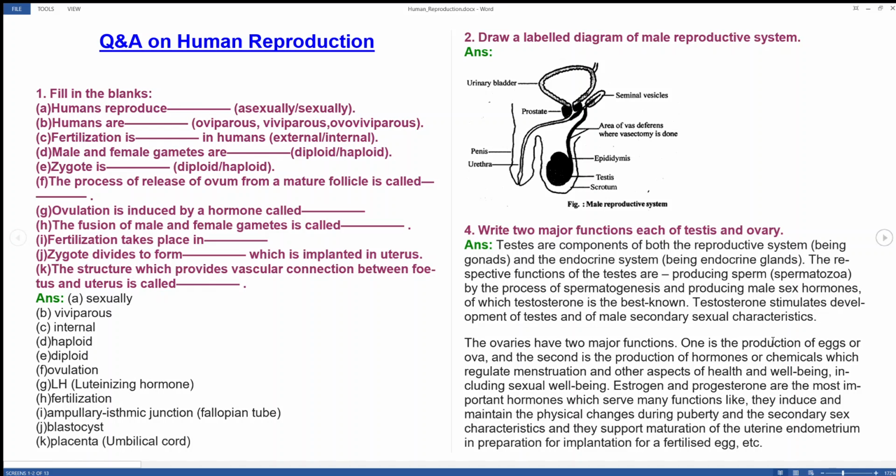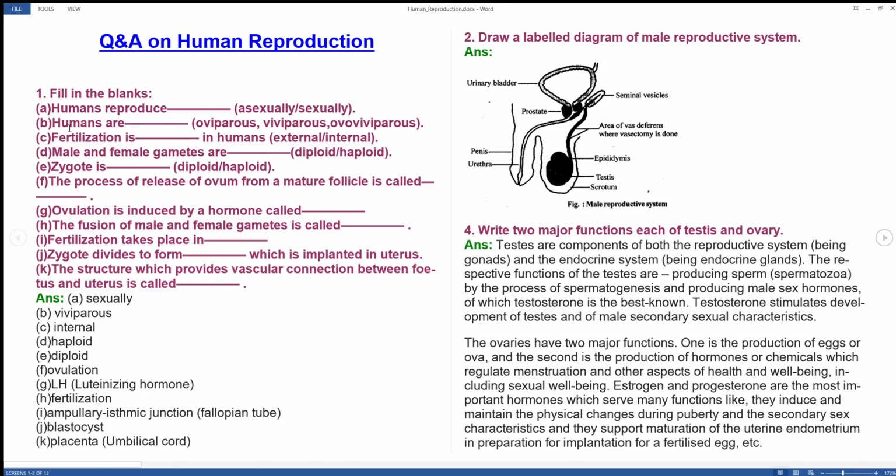Human reproduction questions and answers. First, I will teach you how to write 1 mark questions, then 2 mark, 3 mark, 5 marks, everything. So, first one: do humans reproduce asexually or sexually? The answer is sexually.